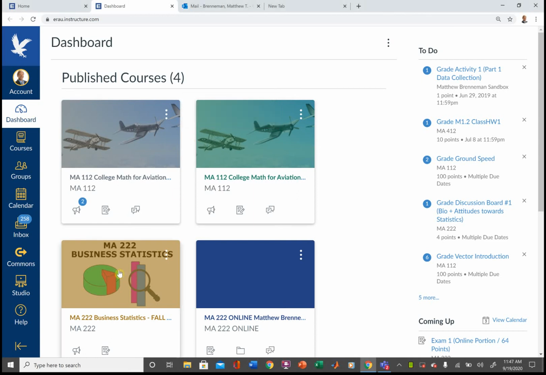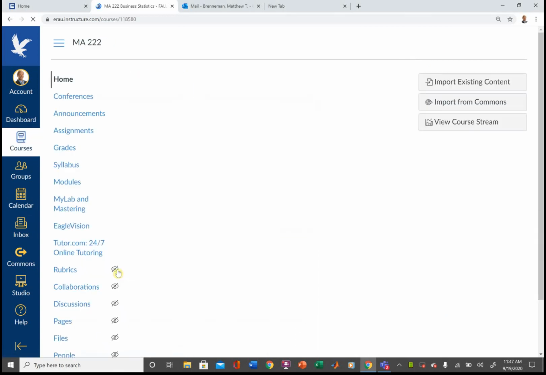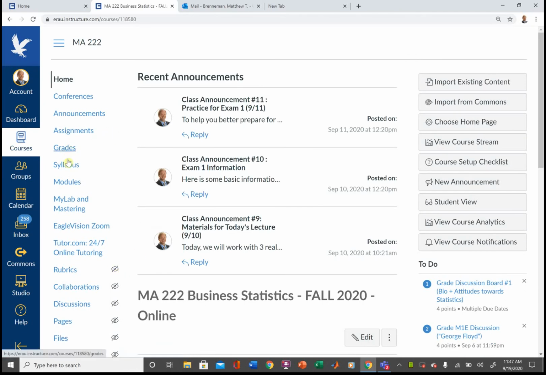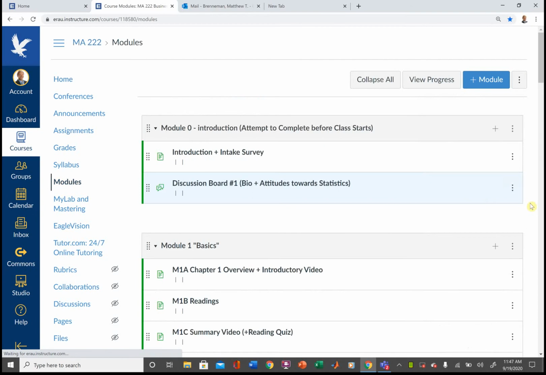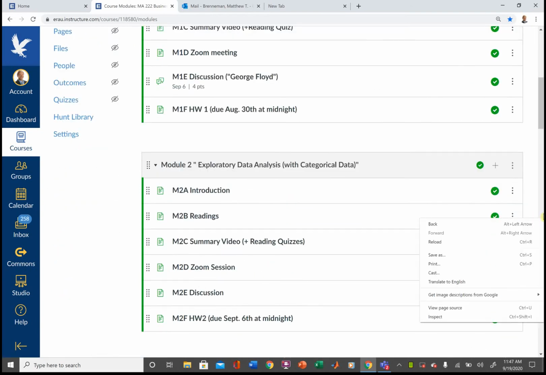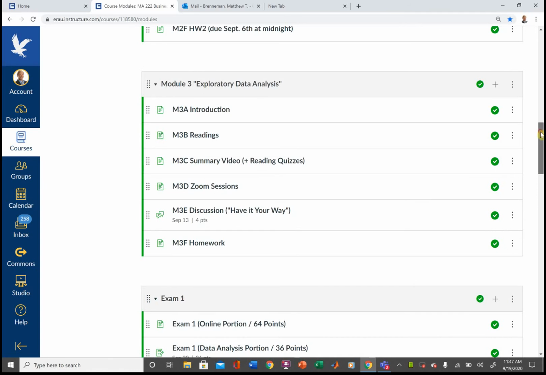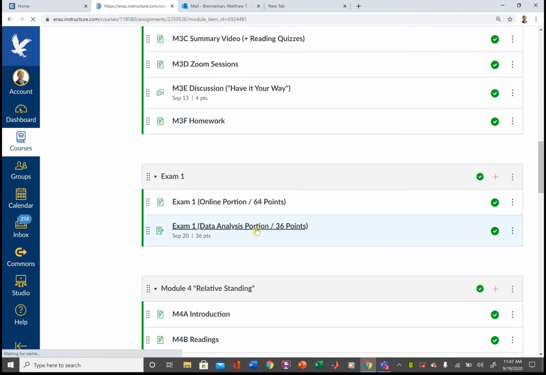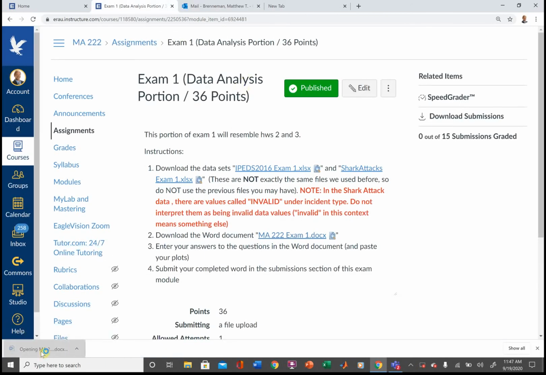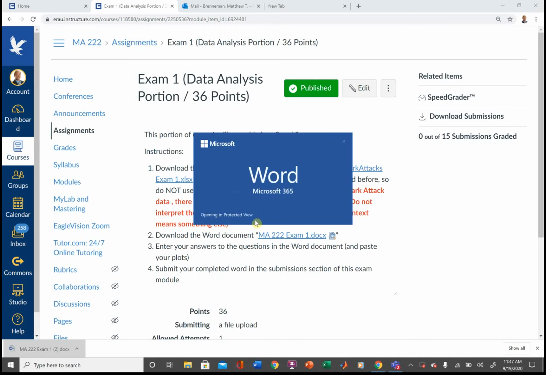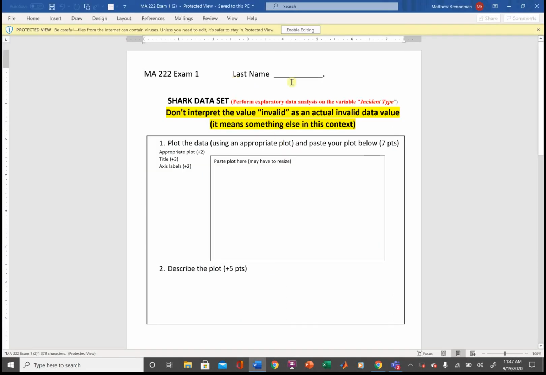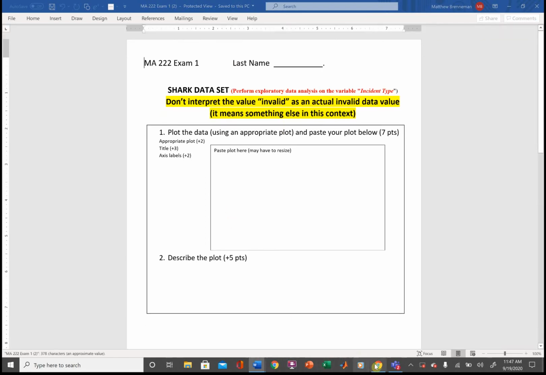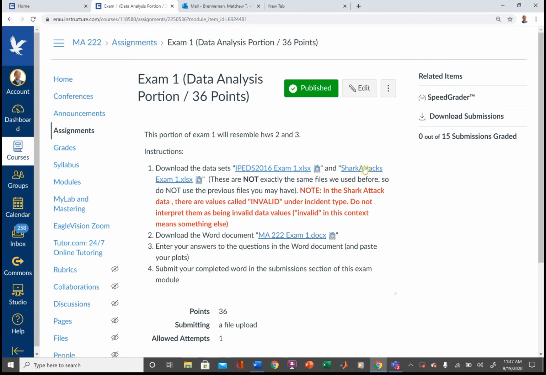This is the video key for the data analysis part of exam 1, and I'm just going to do exactly what you guys would do. So I'll go to the data analysis portion here, and I'm going to go ahead and download the file that I'm going to paste my answers into. And then I'll go ahead and download the 2 data sets and import those into StatCrunch.